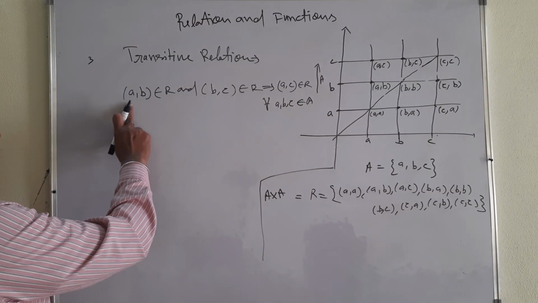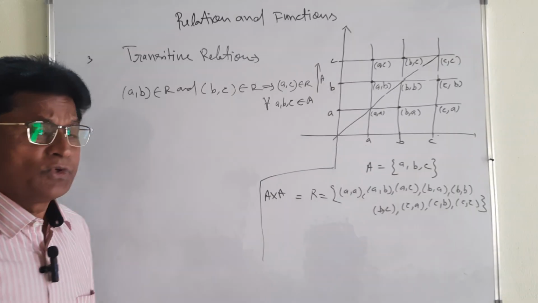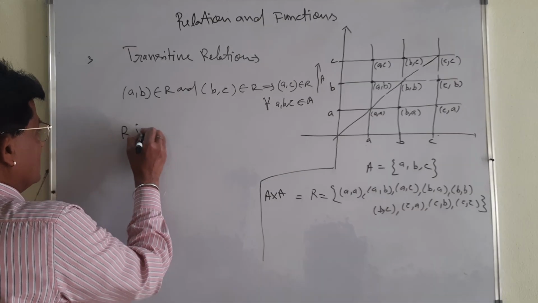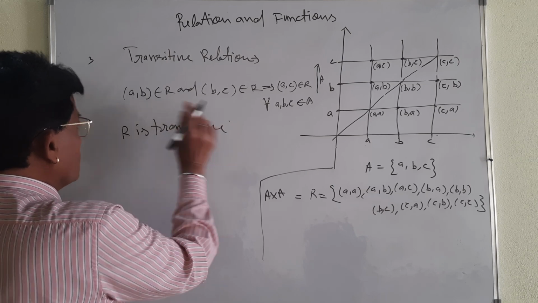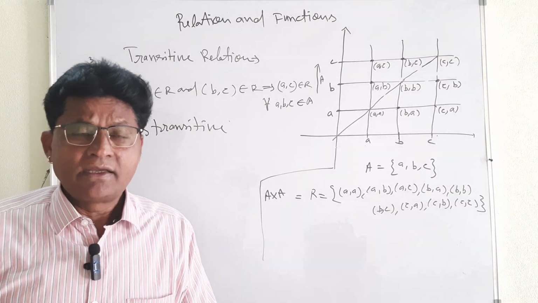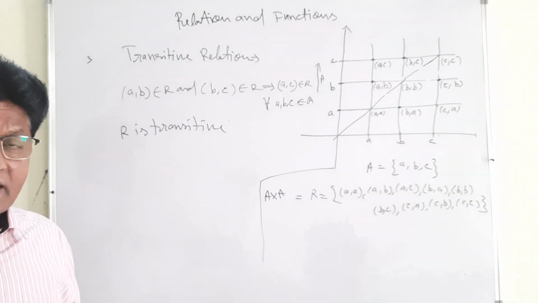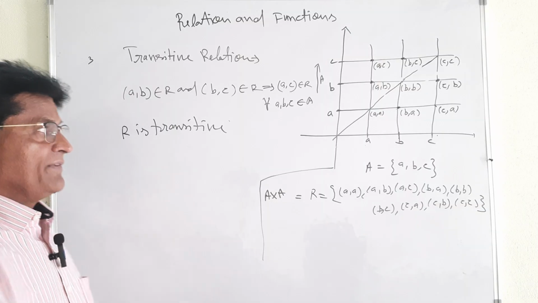That is why, if AB and BC belong to R, then AC belongs to R for all A, B, C belonging to A. You can say that R is transitive. This condition also must hold. Then only you can say that the relation is reflexive, symmetric as well as transitive. Okay, I have explained everything.